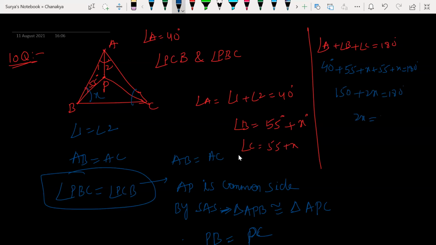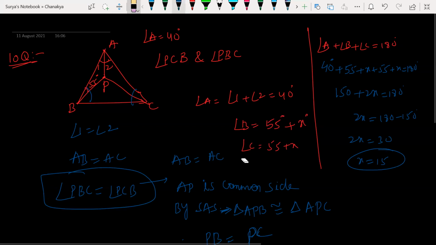So 2X is equal to kitna? 180 minus 150, so 2X is equal to 30. X is equal to 15. तो B कितना हुआ? So therefore B is equal to 55 plus 15, 70 degrees.